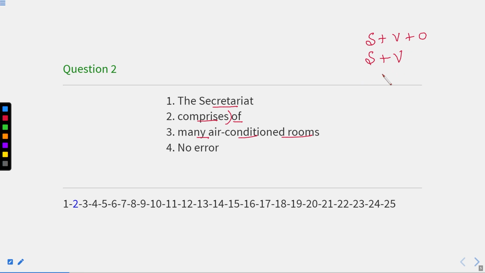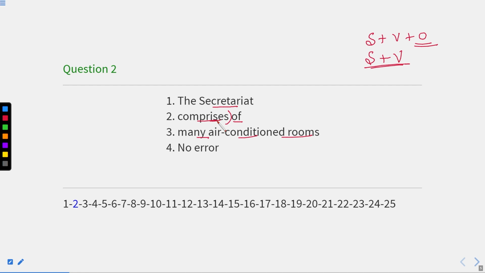Now if the verb is intransitive, this structure is complete. But if the verb is transitive, we need to have an object necessarily. If I only write the secretariat comprises, is the sentence complete? No, not at all. It means this verb is not intransitive. In fact, it is a transitive verb. And after a transitive verb, we do need objects.